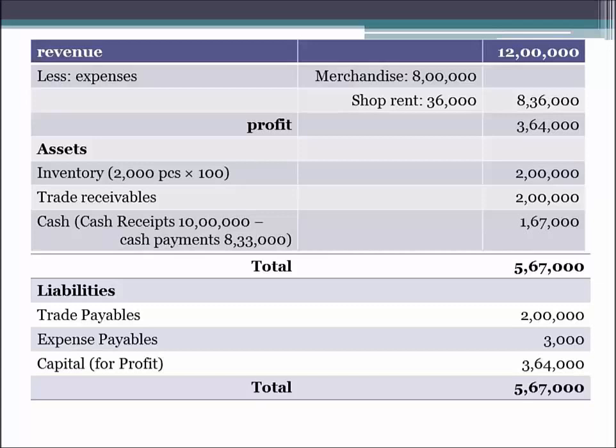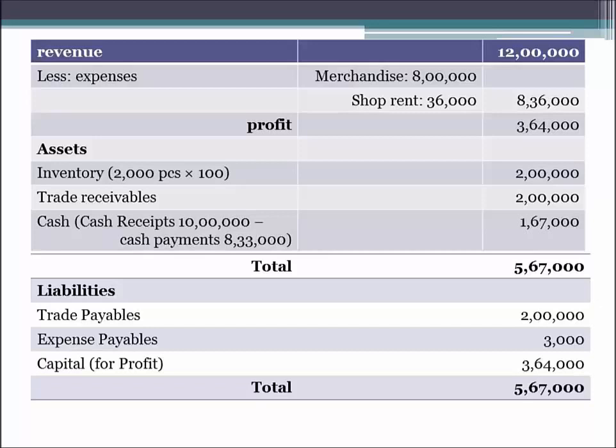Trade payables, the opposite of trade receivables. Trade receivables are the receivables that we are to receive in the coming year, and trade payables are the payables which we have to pay. We were required to pay in this year, but we have delayed the payment and we pay in the next year. So the merchandise which we had purchased was for rupees 10 lakh, but we had paid only rupees 8 lakh. So rupees 2 lakh is our payable which we are required to pay to the vendor in the coming year. So that is our payable, our liability.